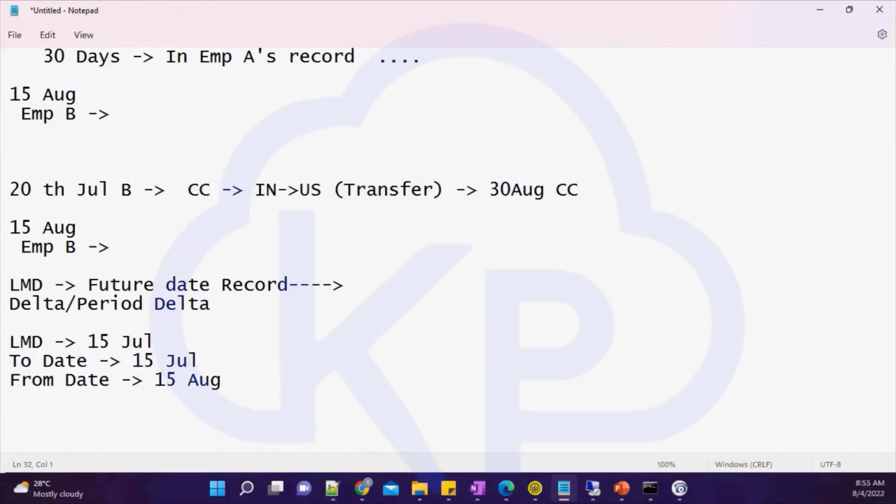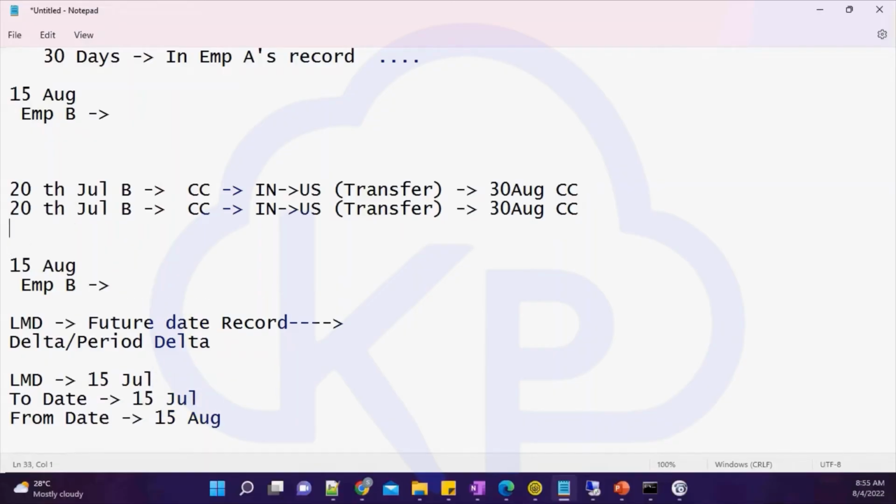Okay, so let's say there is a salary hike, or a change, or there is some one-time bonus, a one-time car allowance, let's say, and that is effective on, let's say, 14th of August.